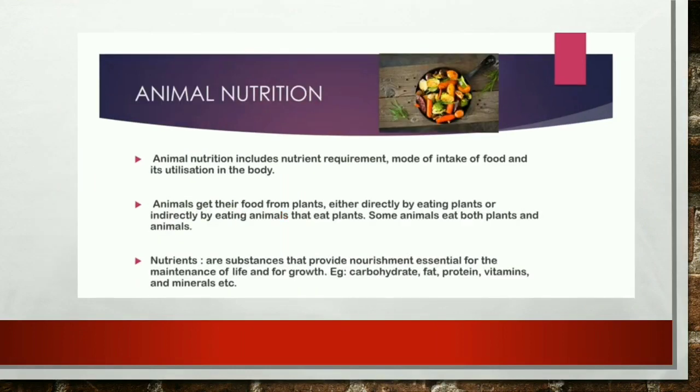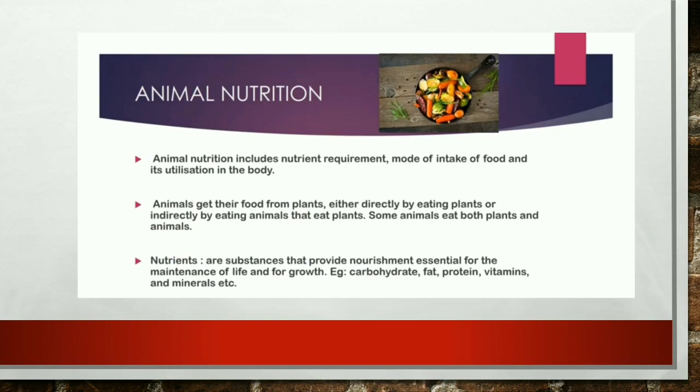Then we will learn about animal nutrition. Animal nutrition includes nutrient requirement, mode of intake of food and its utilization in the body. Animals get their food from plants, either directly by eating plants or indirectly by eating animals that eat plants. Some animals eat both plants and animals.